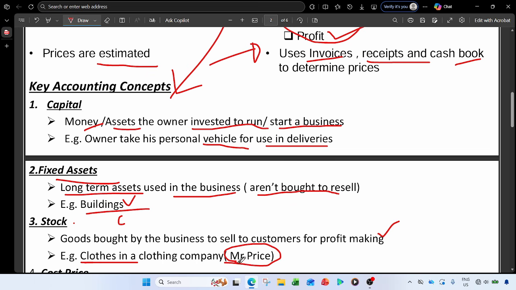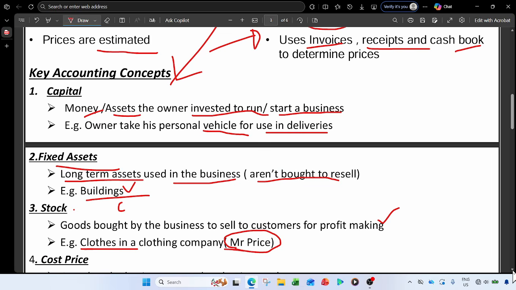So let's say they order goods overseas, then they take those goods and put their logo, which is Mr. Price, and sell it to their shops in towns, right? So when Mr. Price buys goods overseas, they are not paying a price, but they are paying a cost price. So now you must know exactly what a cost price is, right?